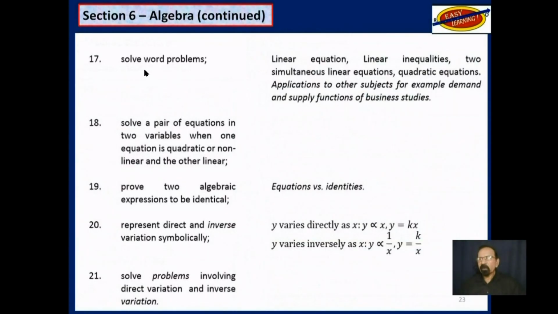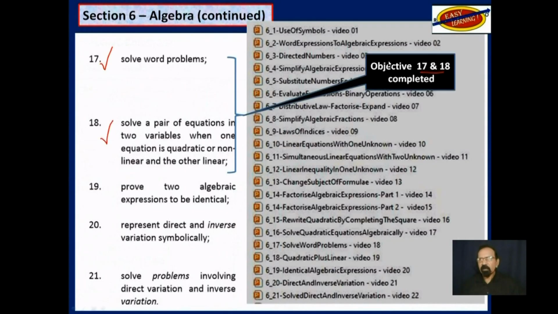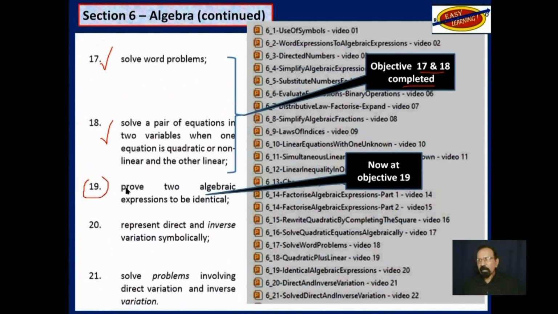We are now here on the last page. These two, 17 and 18, have been completed. And now we are at objective 19, which will be done in video 20 here.